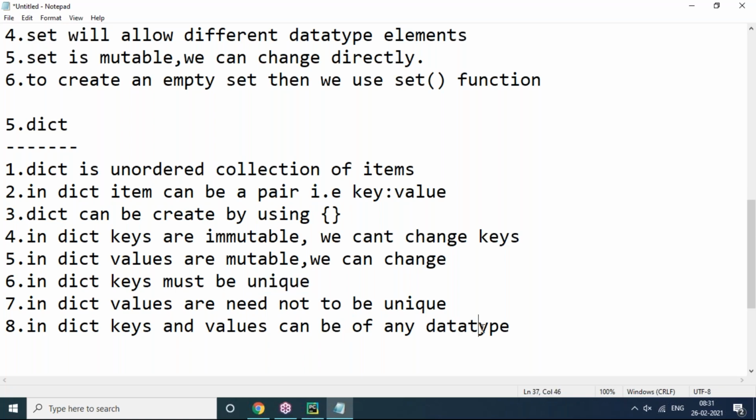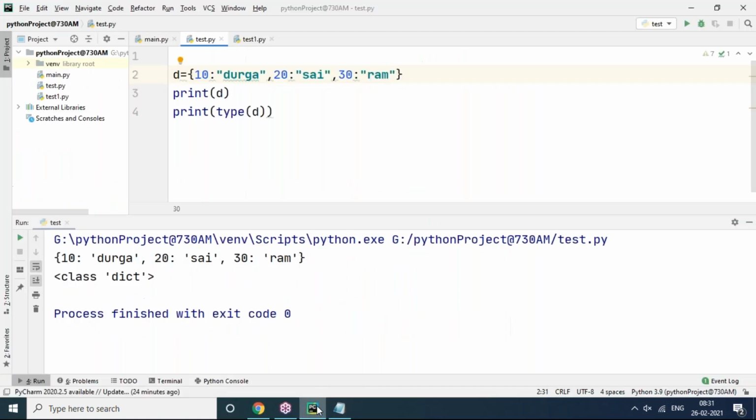And sir, can you please show one example where keys cannot be changed, like where an error will be thrown? Yeah, I'll show you that, because this is the basic idea I'm giving. We have to apply a lot of functionalities on dictionaries. Modification of the key is not possible here. I'll show you, don't worry.